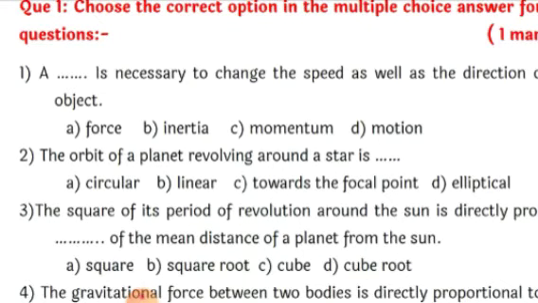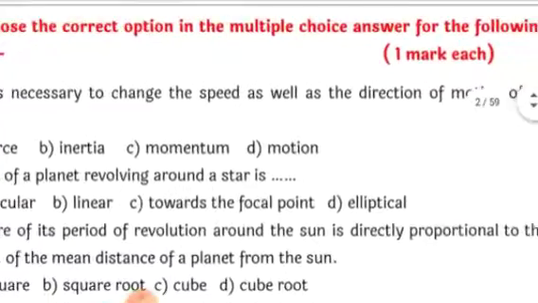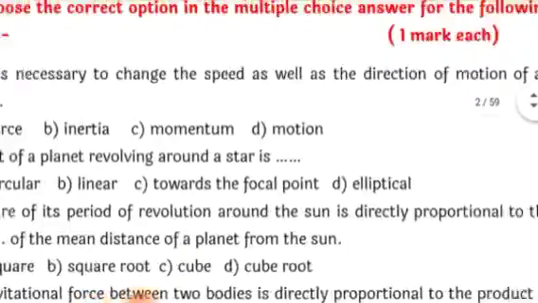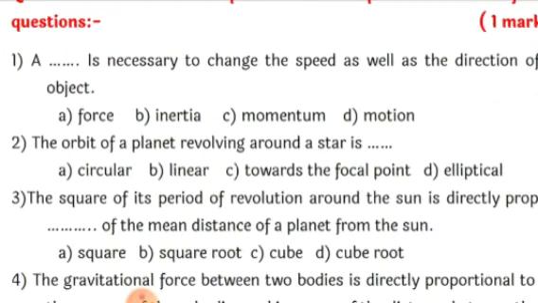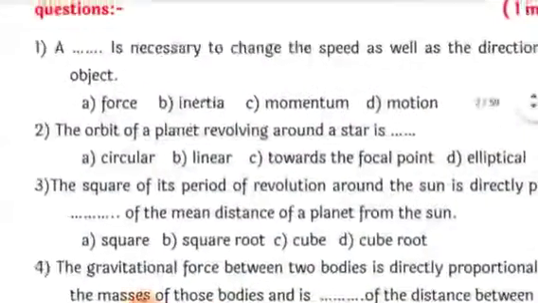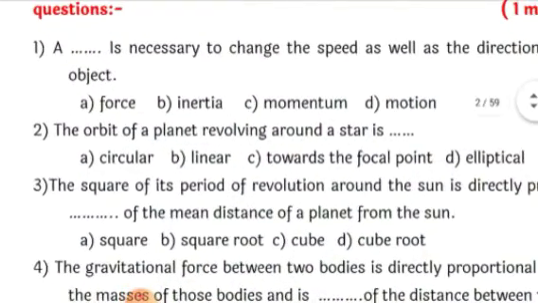A dash is necessary to change the speed as well as the direction of motion of an object. Now, you have learnt last year or in the earlier classes also that force is the phenomenon which has different effects, and one of the effects is that it can change the speed as well as the direction of motion of an object. So the correct answer here is force. A force is necessary to change the speed as well as the direction of the object.